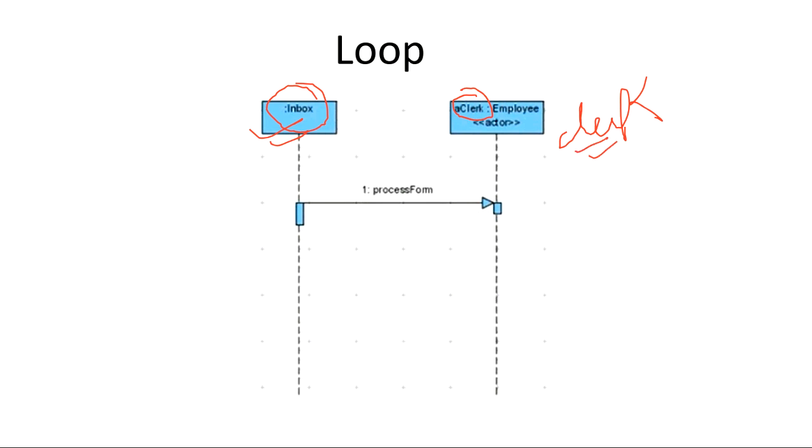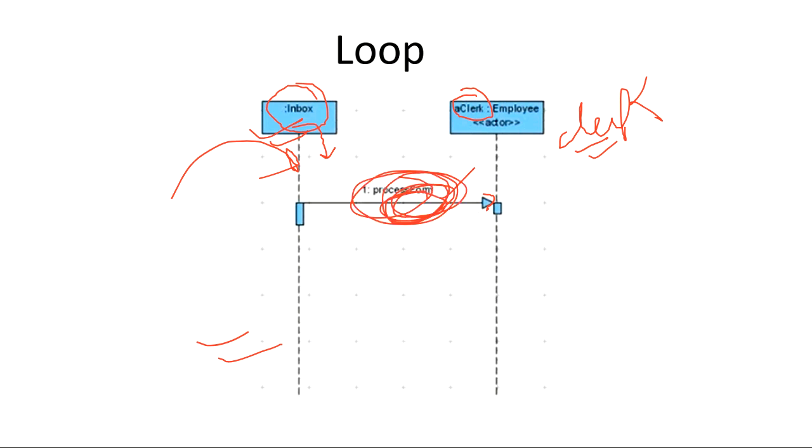So this will not happen only once, right? This representation is showing that whenever something is in the inbox, the clerk processes that, but it is happening only once. But this is not the real life situation. Whenever some message comes in the inbox again, then again this has to be repeated. This has to be repeated for all the messages in the inbox.